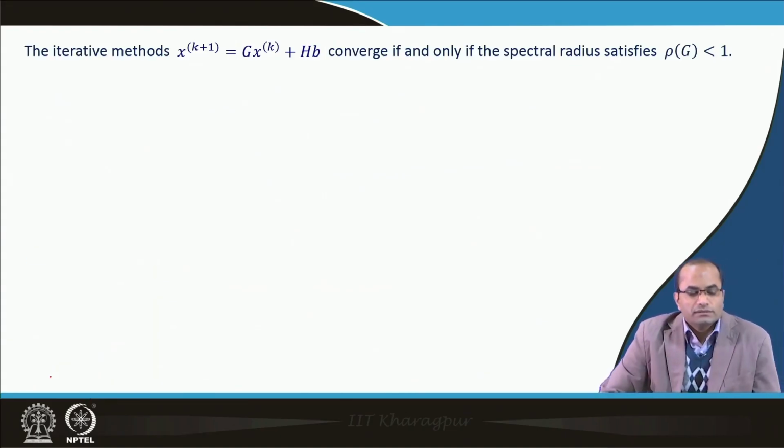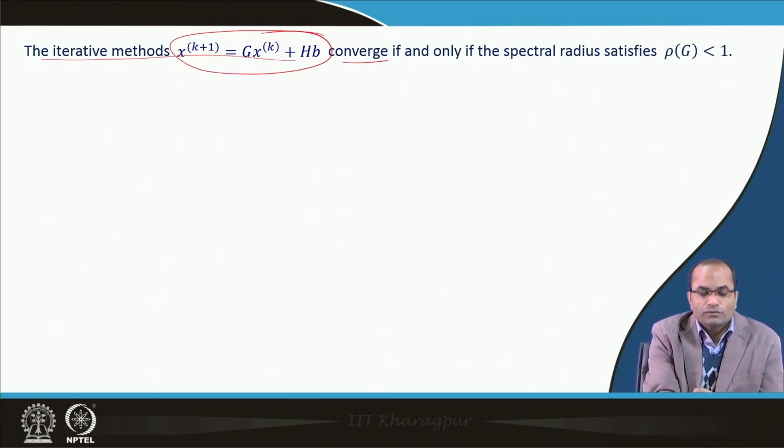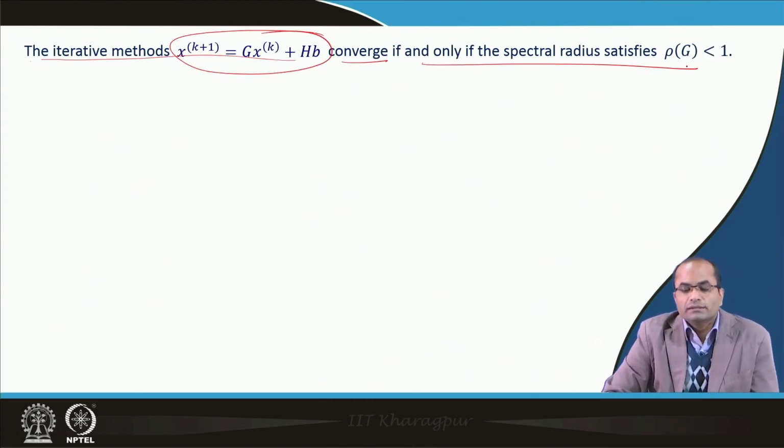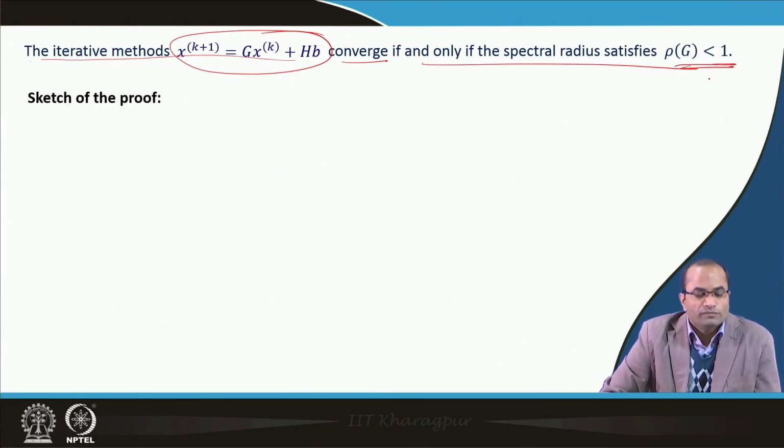And now, using this result, we will come to the main result of this lecture: that the iterative methods which have this general form converge if and only if the spectral radius is less than 1. So, now we will prove this result.